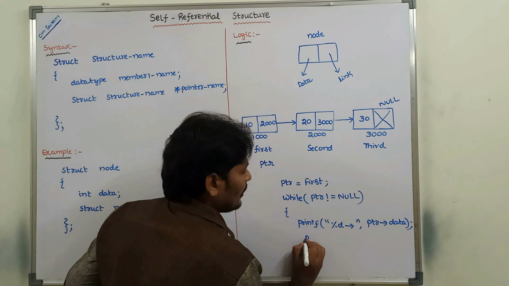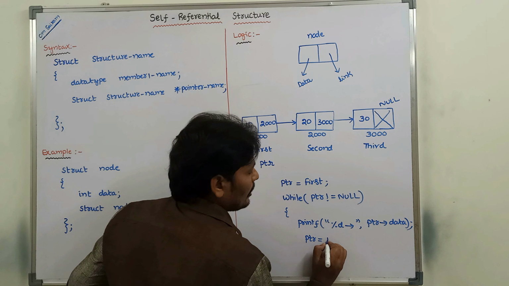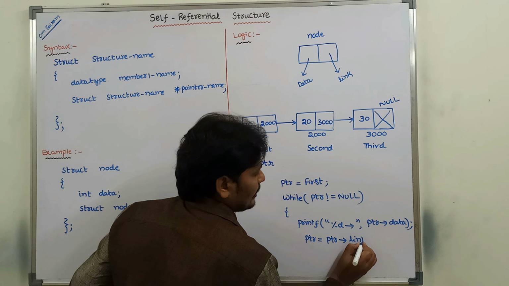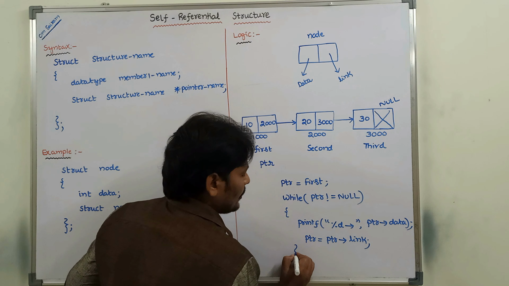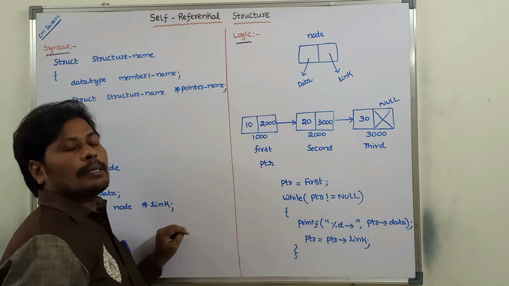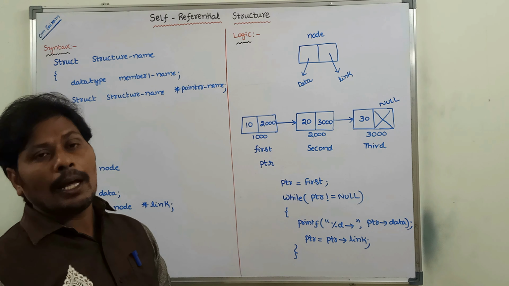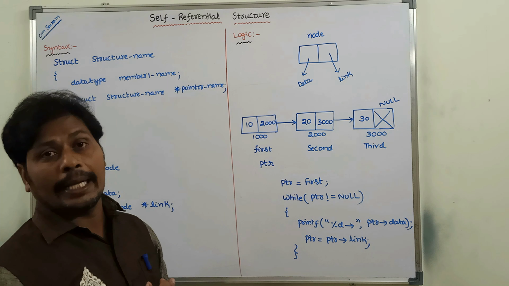Next, PTR is equal to PTR arrow mark link. So these 4 lines are used for printing the data values of this linked list.